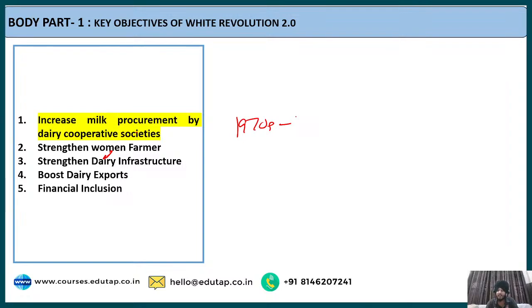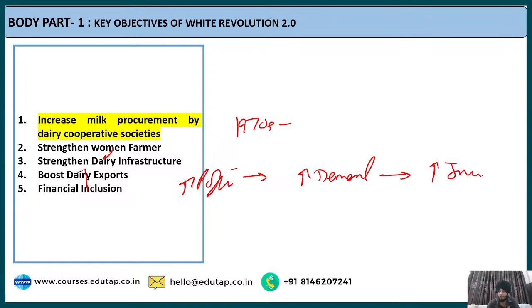But if we compare it to today's scenario, the population has increased. Because of this, the demand for milk has also increased. And since the demand for milk has increased, this whole milk sector offers a great opportunity for the farmers to increase their income. So in order to do that, what is the first objective of this white revolution?